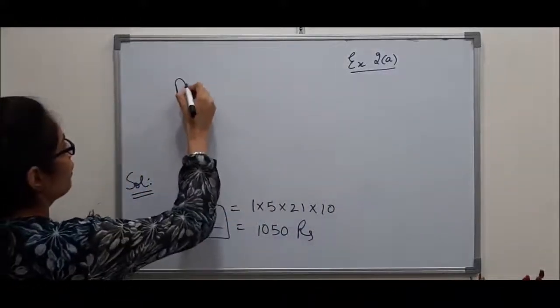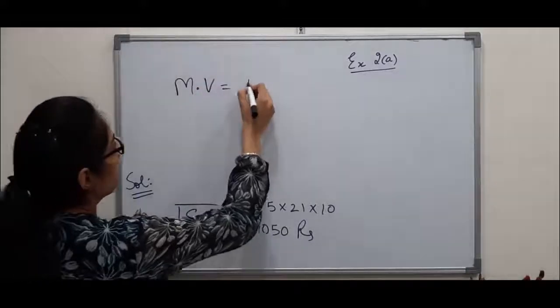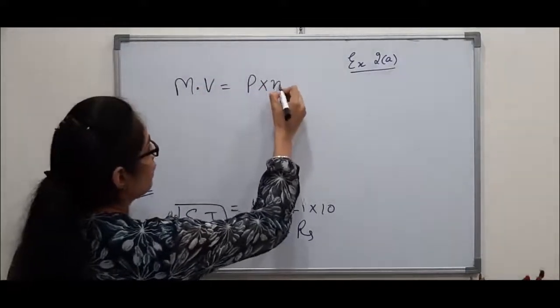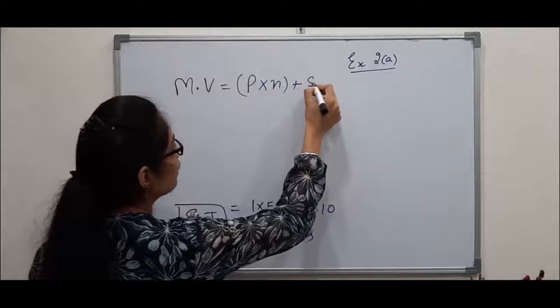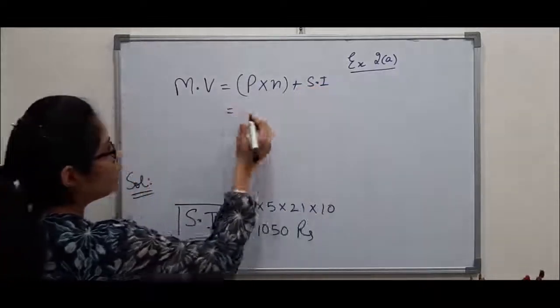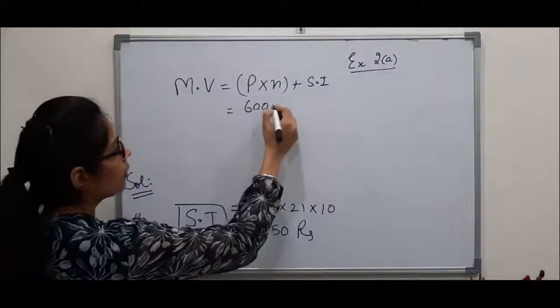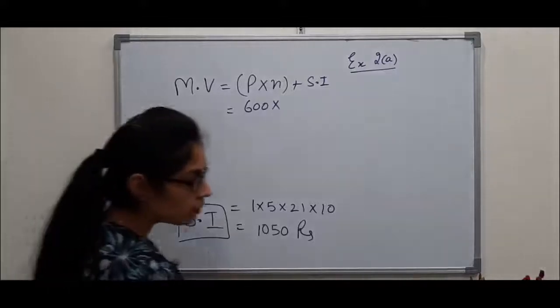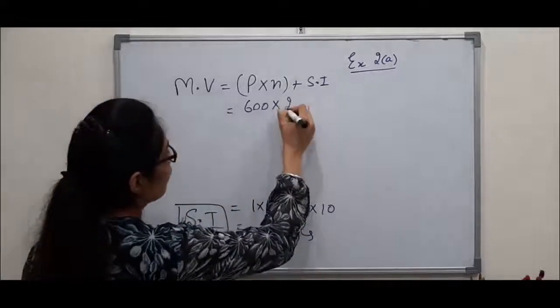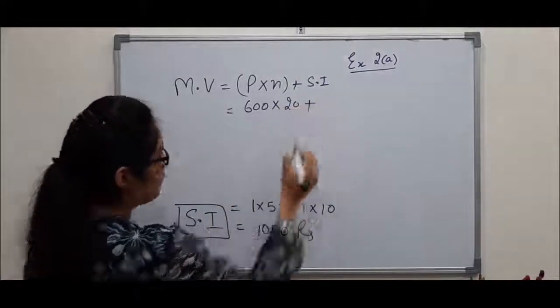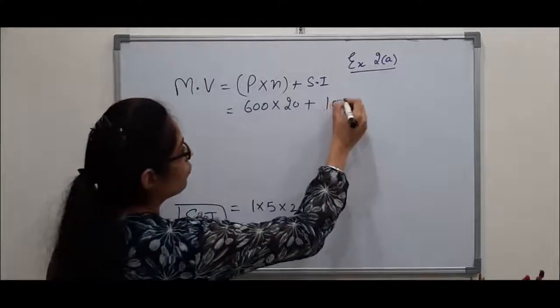So maturity value is P into N plus simple interest. P is 600 into N is 20 and simple interest is 1050.